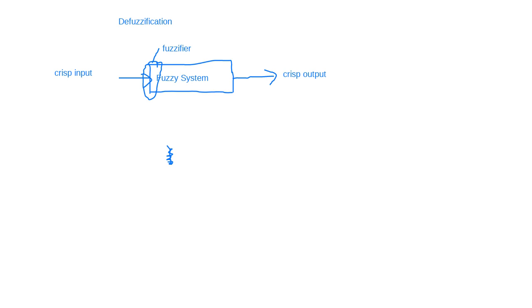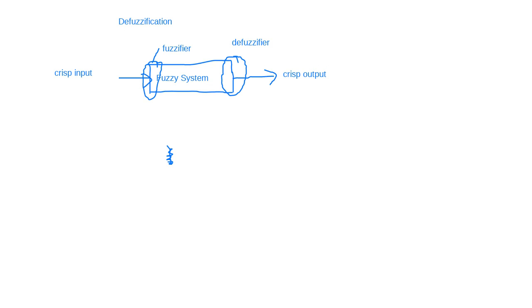Its role is to convert crisp input to some sort of fuzzy value, which this fuzzy system can understand. And finally, before providing the output, as an interface, you need some defuzzifier.